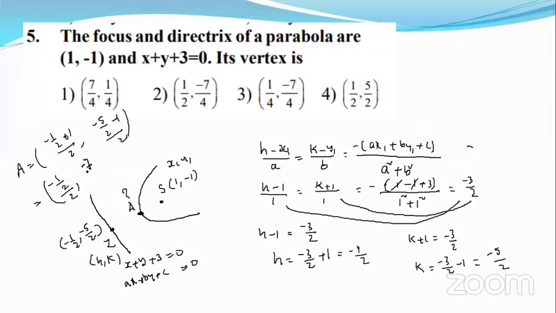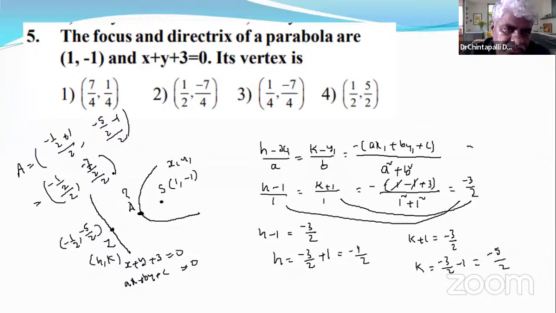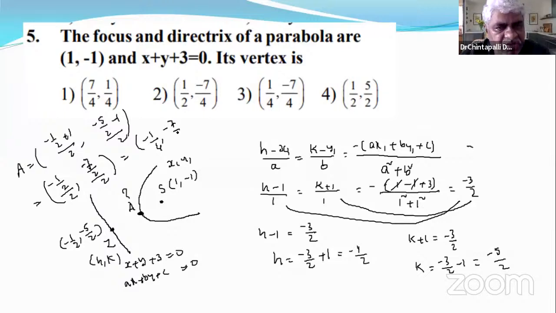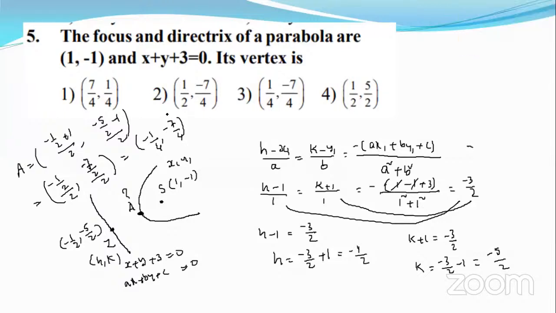Negative 7 by 2 whole by 2 gives negative 7 by 4. So the vertex is (1/4, -7/4). Yes, sir. Oh, option 3, sir. Right.